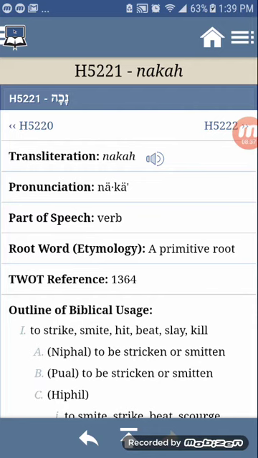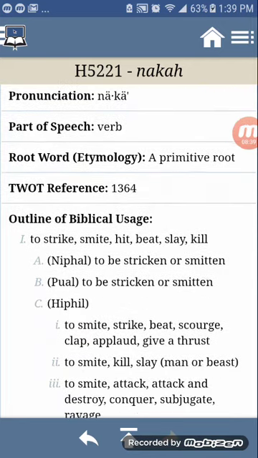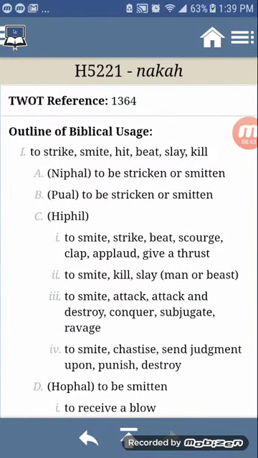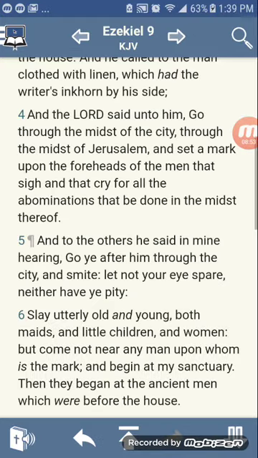And it's actually in another scripture where the meaning is just to kill. In this one, it has a lot of different ones, but it just means to kill. To execute judgment. And it's justified in what's going on in this verse. That's why I didn't use the word ratazach for murder. Unjustified killing. It's nakah.